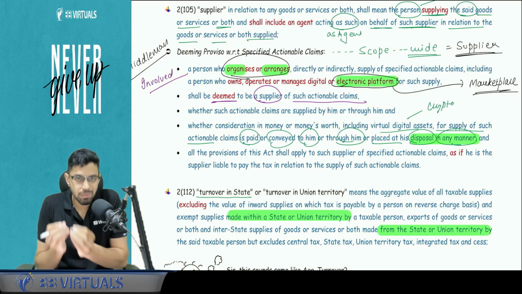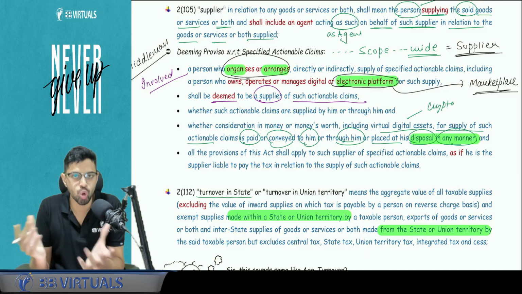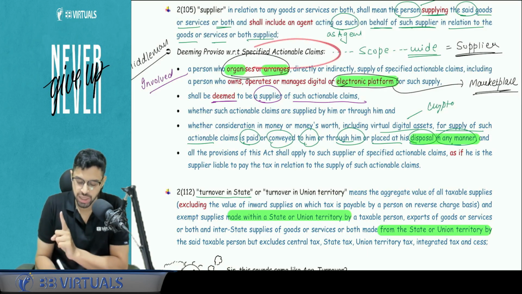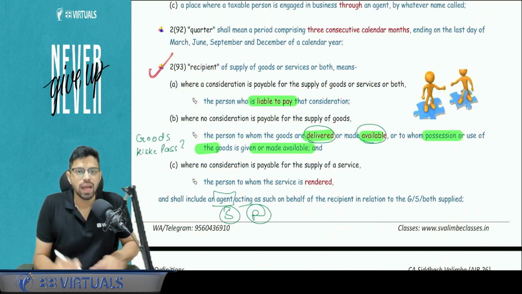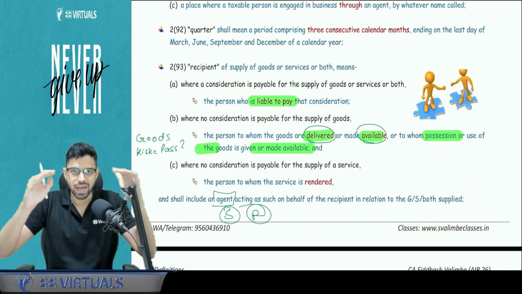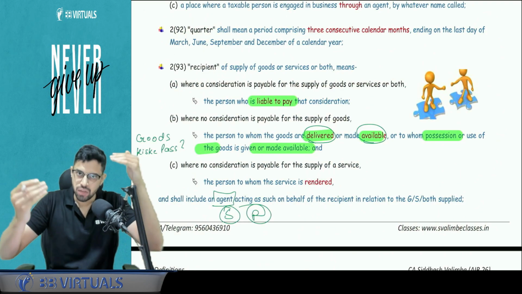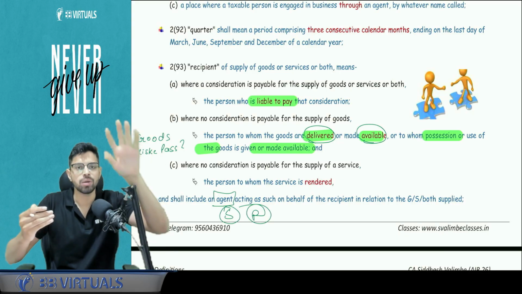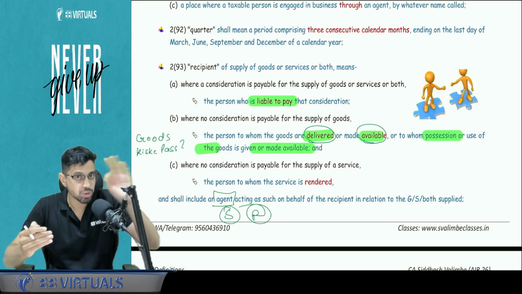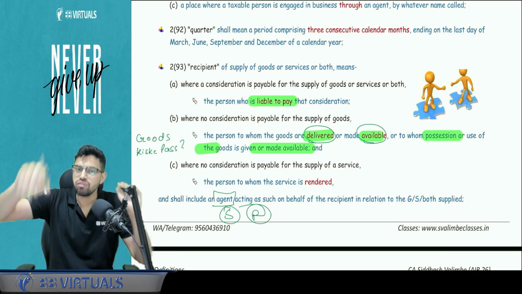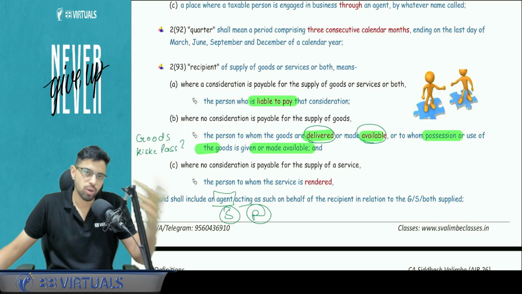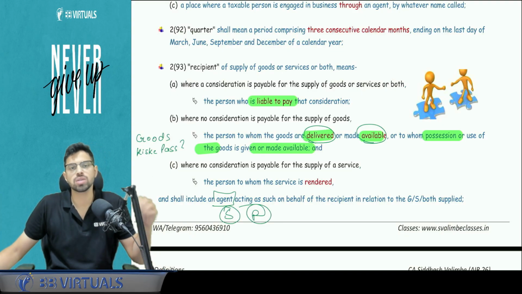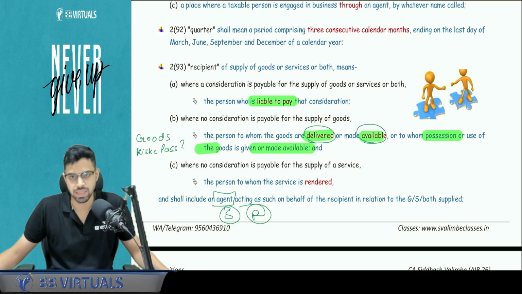Okay, so we are basically increasing the ambit, the scope of supplier only for specified actionable claims. I hope this is clear. Now, what do you mean by recipient? Very important. Meaning of recipient, you have to understand if consideration is there or not there. If consideration is there, then see who is liable to pay the consideration. Liable to pay, not actually paying, liable to pay. If there is no consideration, see to whom goods and services are being given. So goods where you are delivering, to whom you are delivering, services to whom you are rendering, that will be considered as recipient for me.